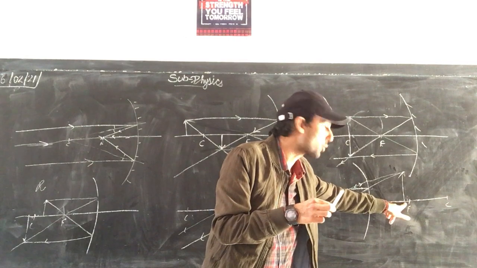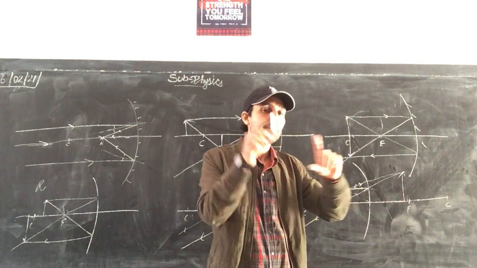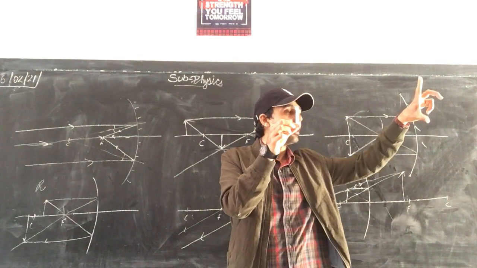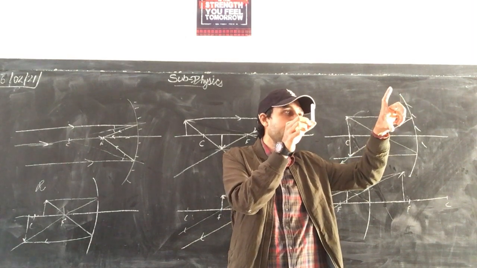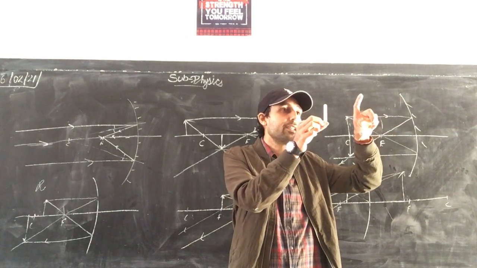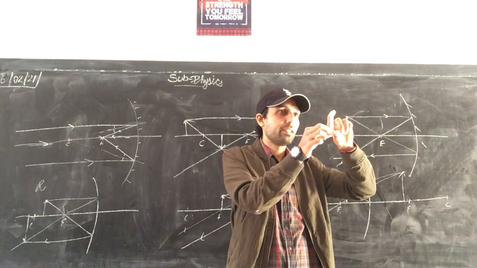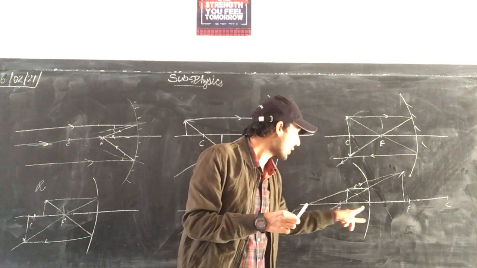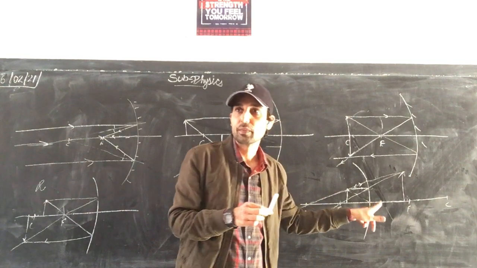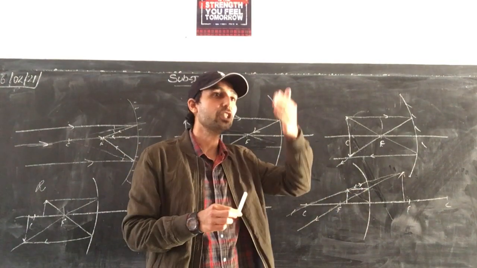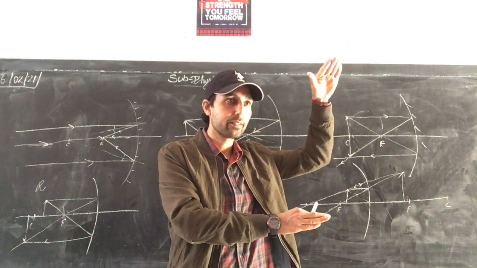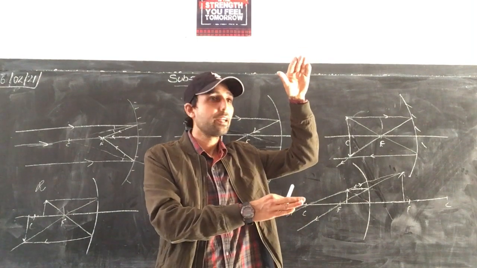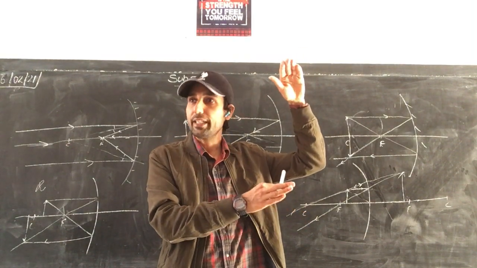Now, as the object moves towards the pole, the image will be moving towards the pole as well, and decreasing in size till they become equal. So whenever the object is between focus and pole, the image formed is a magnified image, virtual image, and direct image.